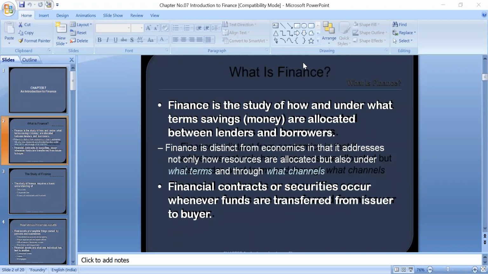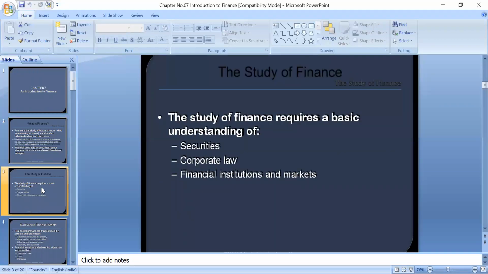So if they are transferred from the issuer to the buyer, what are the terms and conditions? What are the procedures? What are the ways? These securities or contracts are issued and then performed by either party. So this is the concept of finance: from where we will get the money, how this money will be utilized, and how it will be moved on to the people who need it. That is called finance.